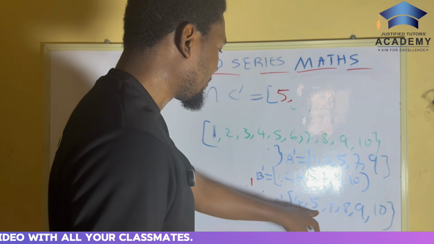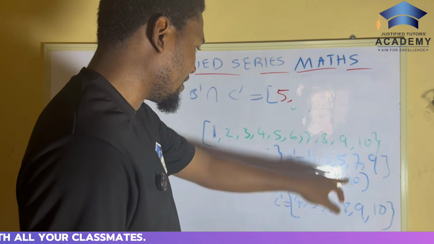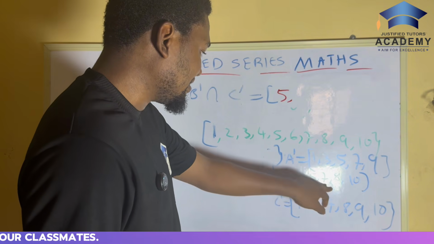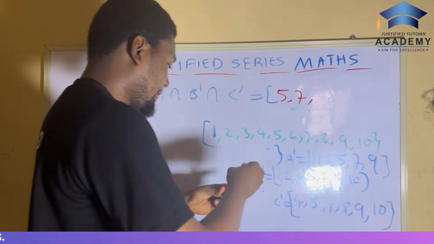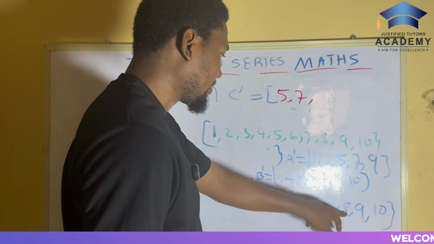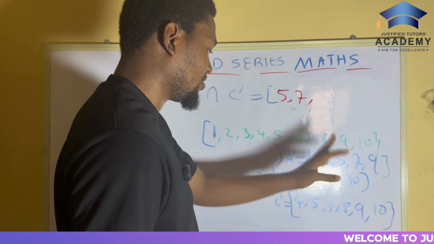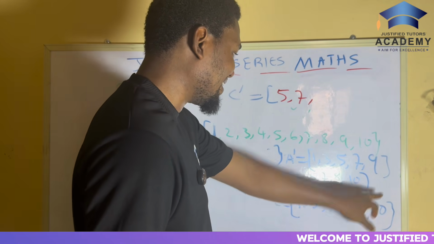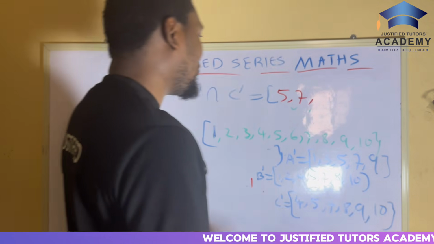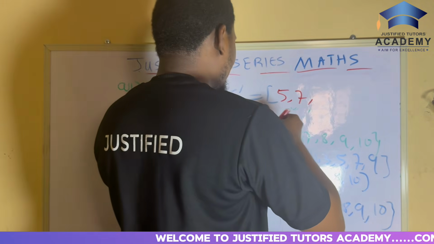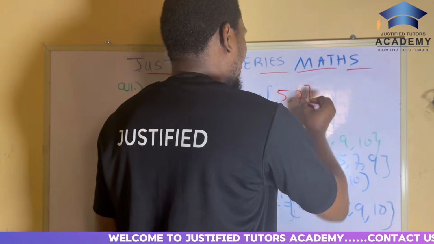The second one: 5 is here, 5 is here, 5 is here. We now have 7 here, 7 here, 7 here. So 7. The next one: there's 8 here, there's 8 here, there's no 8 here, so that's not it. There's 9 here, there's 9, no. There's 10 here, there's no 10 here. So therefore these are the answer to question 1.